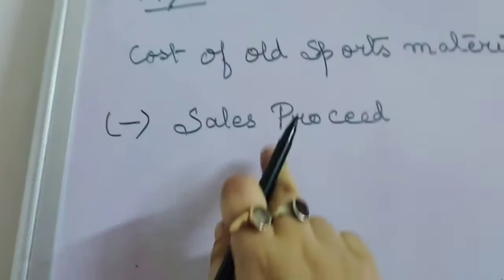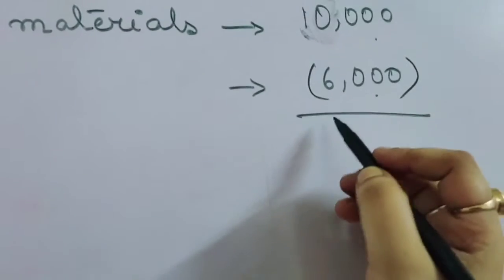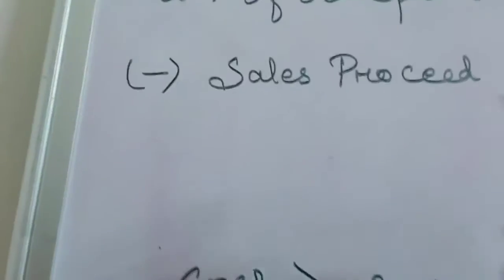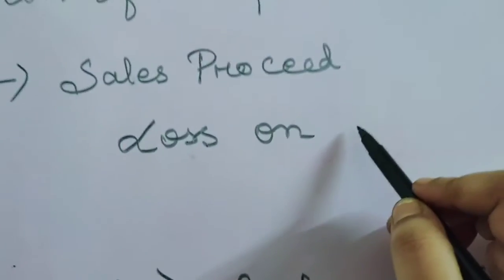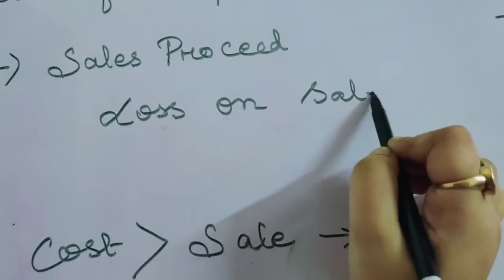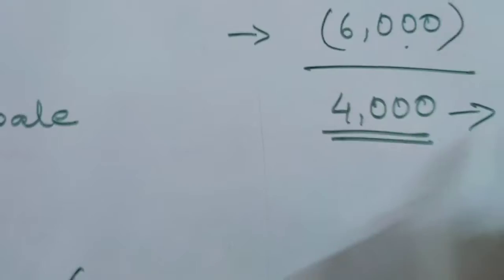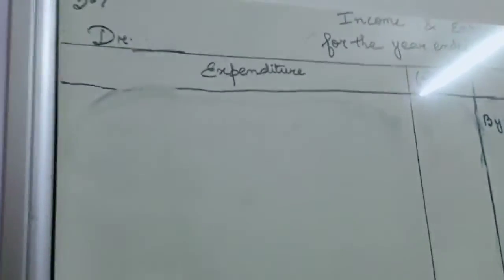Here we have to find the difference between cost and sales proceeds. So 10,000 minus 6,000 will be 4,000, and this 4,000 will be treated as loss on sale. Okay, and any kind of loss is recorded on the debit side. Why? Because this loss is an expenditure for the club, so this one will be recorded on the expenditure side of the income and expenditure account.